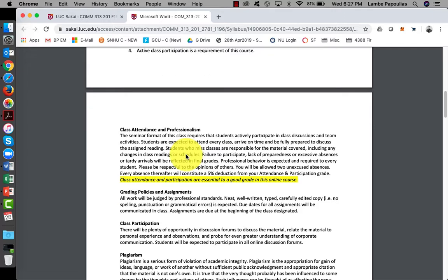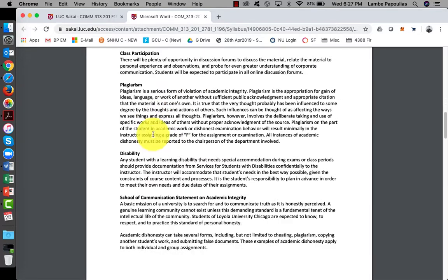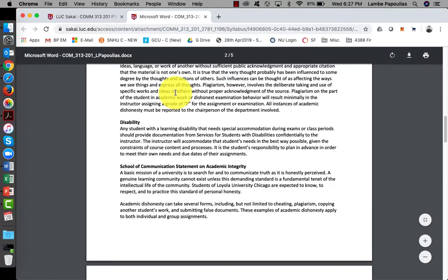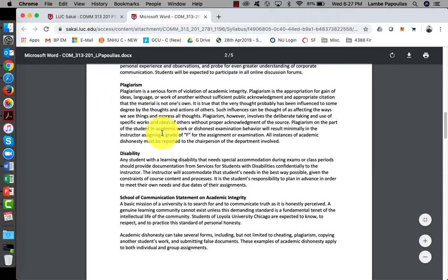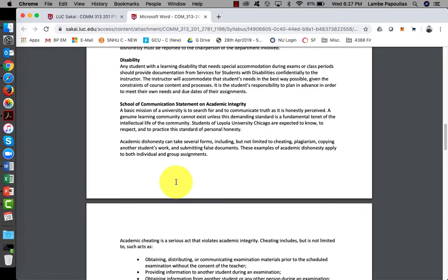So let's go ahead and scroll down here. Class attendance, don't worry about it too much since it's not a live in-person class. You don't have to worry about attending at a certain time, but please make sure to log in each week. Plagiarism, please do not plagiarize any work, use your own words. And if you do have a disability, please send me an email, let me know, or give me a call or a text message so we can discuss it and get everything situated for you.